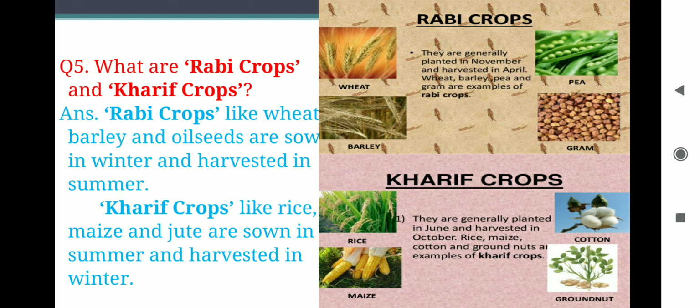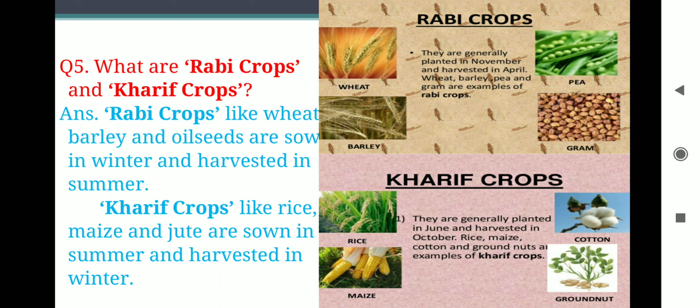Next is, what are Rabi crops and Kharif crops? Rabi crops like wheat, barley and oilseeds are sown in winter, harvested in summer.